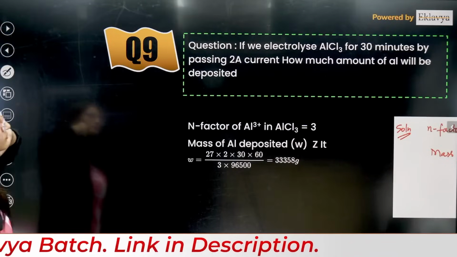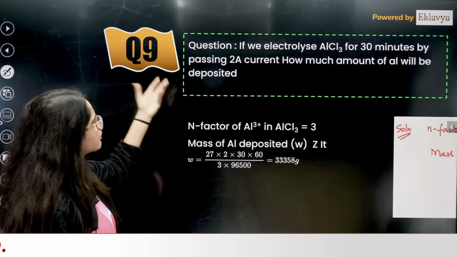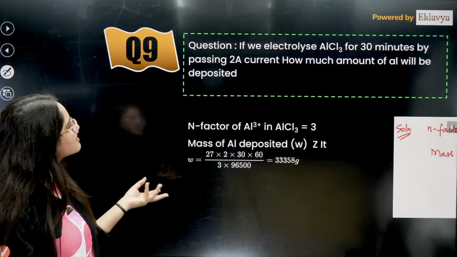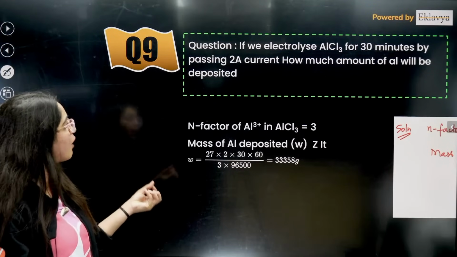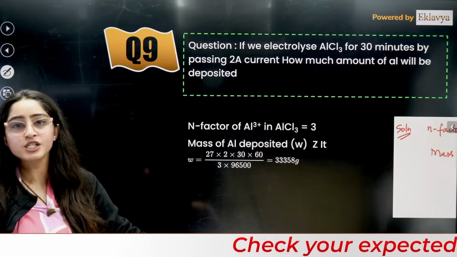Next is, if we electrolyze AlCl3 for 30 minutes by passing 2A current, how much amount? Okay, very simple question, right? This is directly from Faraday's first law.